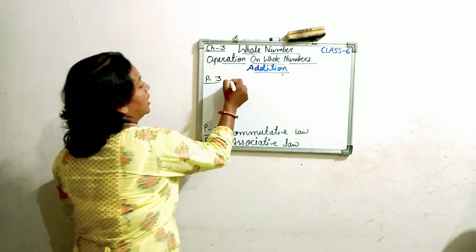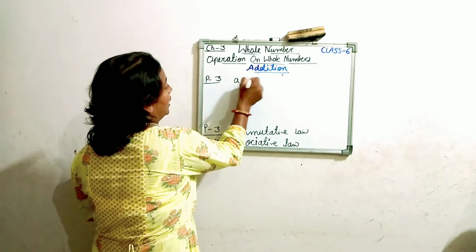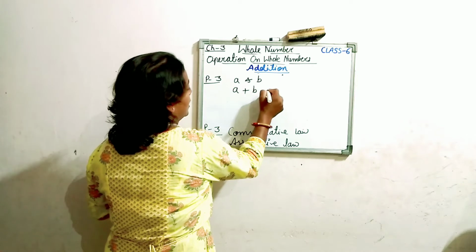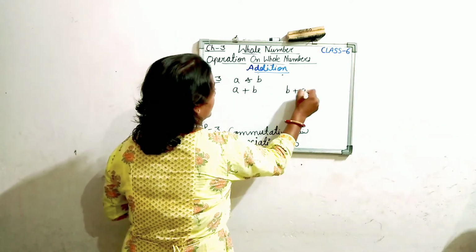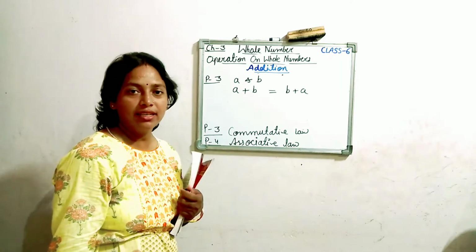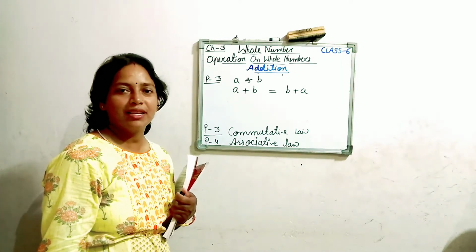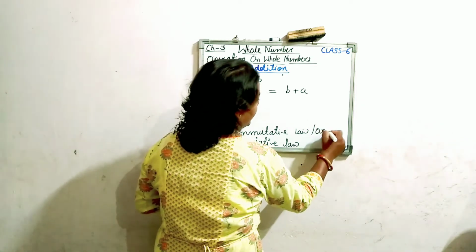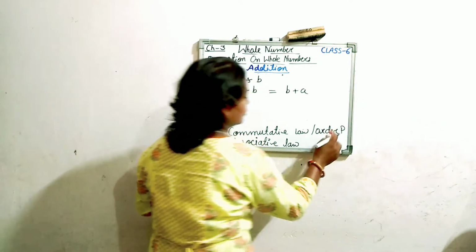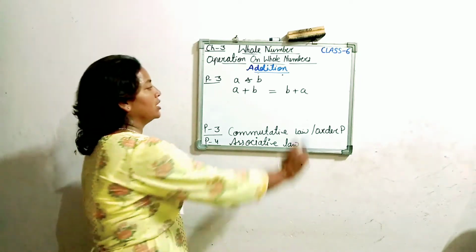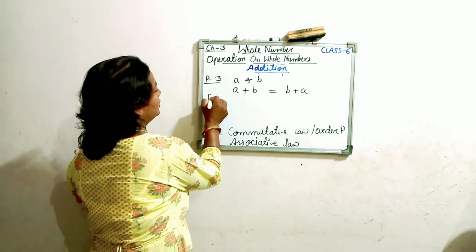Property number 3, commutative law. For any whole numbers a and b, a plus b and b plus a should be the same. Do you remember something? You already know that property. This is an order property. So students, I am writing here order property. The another name of commutative law is order property. Is it okay?